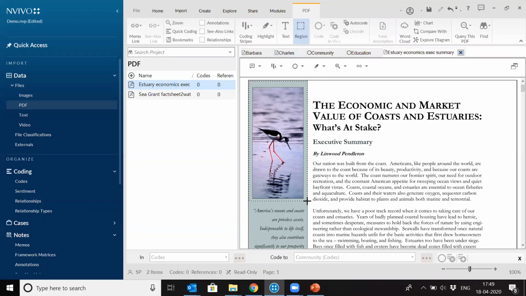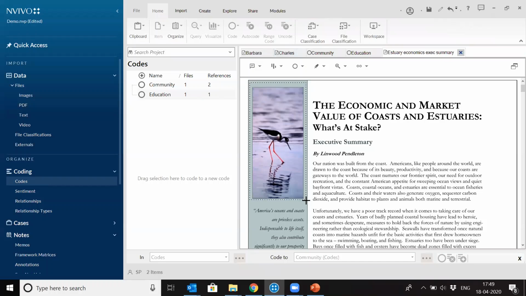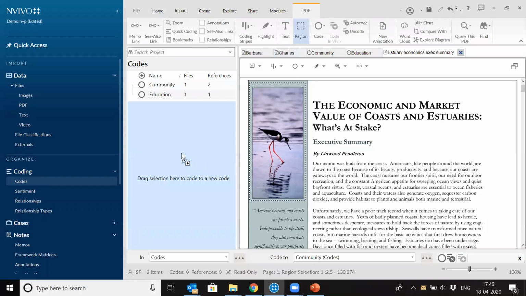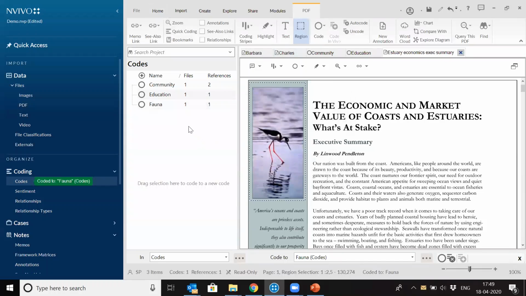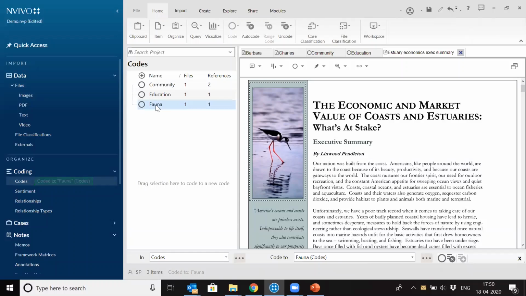Say I want to code this image, right? I want to keep it safe in a different theme or pattern. So I can just select this part and create a new node. I just drag and drop it to blank space. And say I want to give it, say, fauna, just for example, right? So you can see this has been coded here if you want to see.